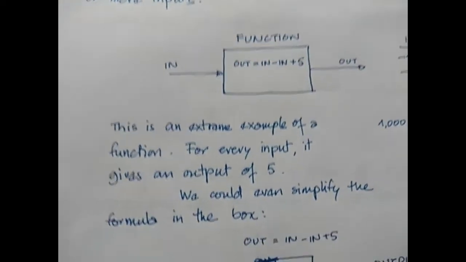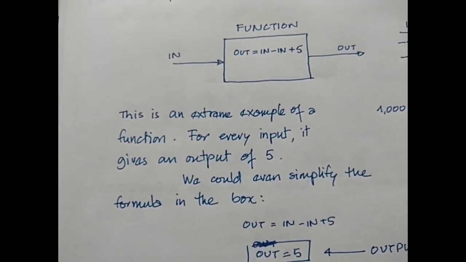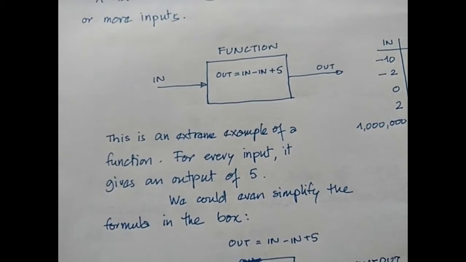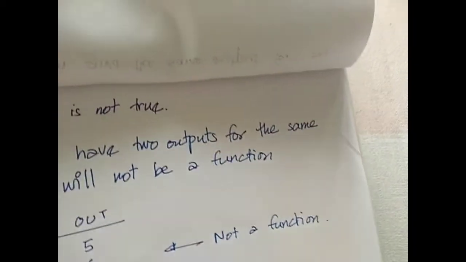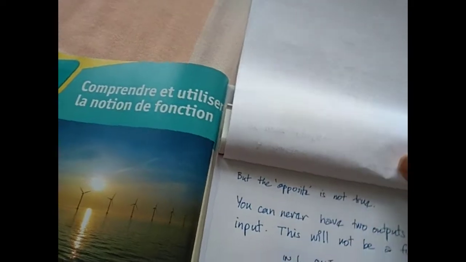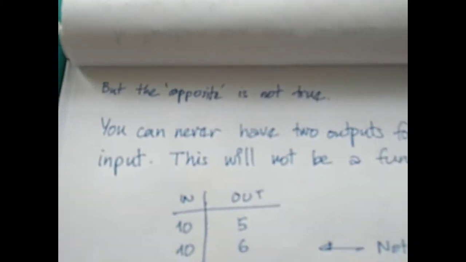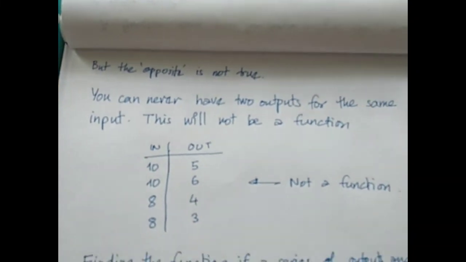Okay, now we will turn the page again and we will look at the opposite: whether an input can give you two different outputs, and the answer is no, it cannot. But the opposite is not true, as I write here. You can never have two outputs for the same input.